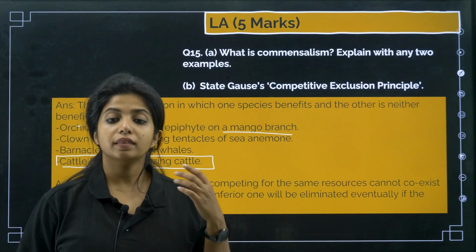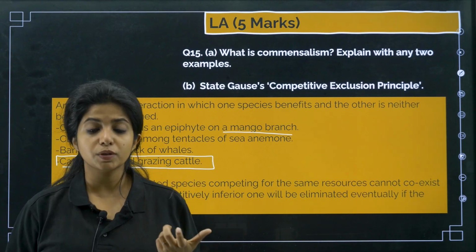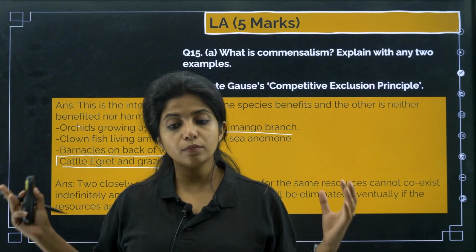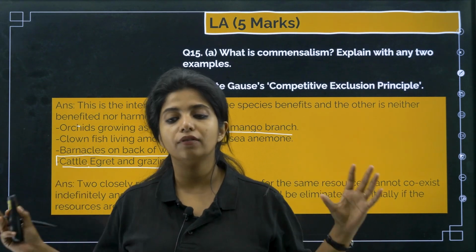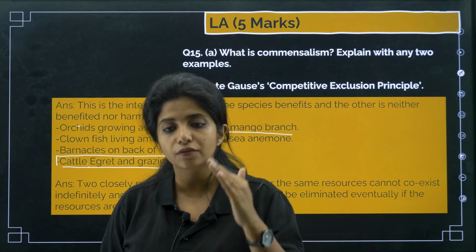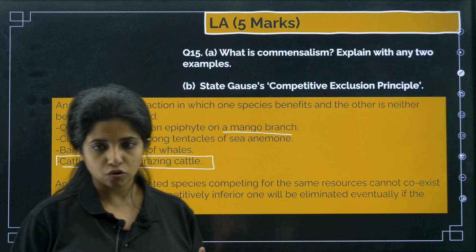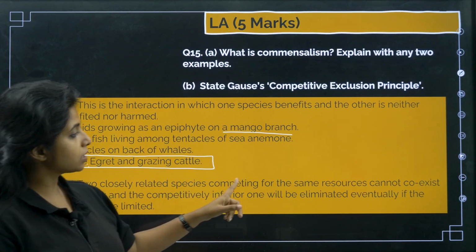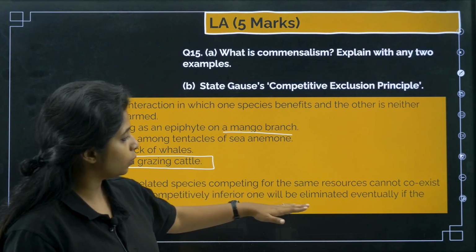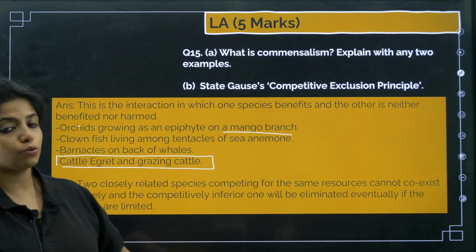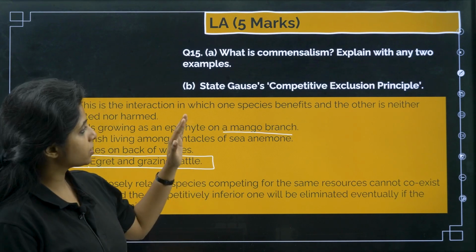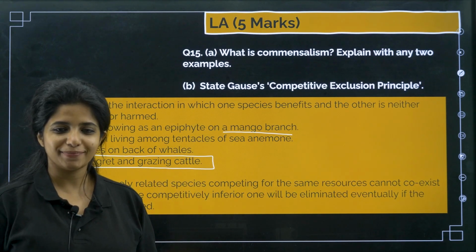Now state Gause's competitive exclusion principle. I already told you, when two closely related species live in the same area competing for the same resources, they would not be able to stay there indefinitely. One of them, which is competitively inferior, will be eliminated eventually. So two closely related species competing for the same resources cannot coexist indefinitely, and the competitively inferior one will be eliminated eventually if the resources are what, children? Limited. Cool. So that is Gause's competitive exclusion principle.